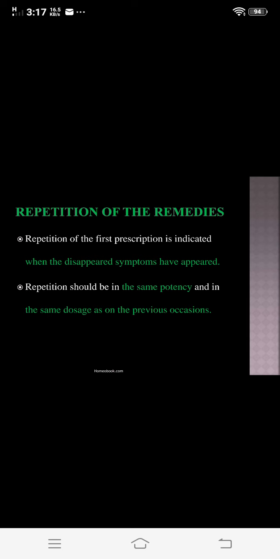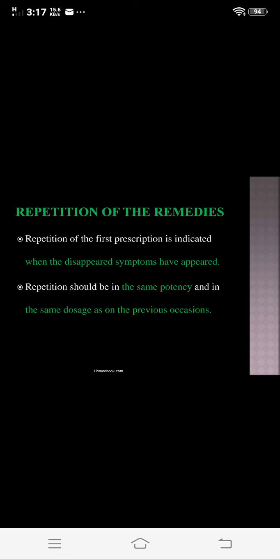Then repetition should be in the same potency and in the same doses as on the previous occasion. So the repetition may be in the same potency or in a higher potency. That is, in some cases you repeat the same medicine with the same potency, but in some cases you need to increase the potency of that medicine. That is, you have to give the Nux vomica but in a higher potency.